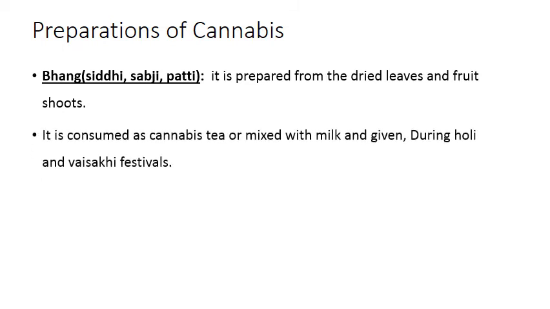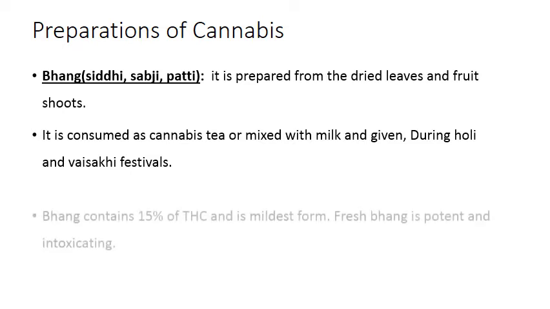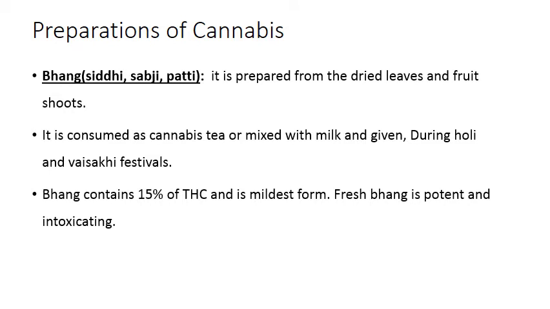This bhang is consumed as cannabis tea or it is mixed with milk. You can even add almonds and spices to the preparation, and it is given to people during Holi and Vaisakhi festivals. Bhang contains a very limited amount of tetrahydrocannabinol, in a concentration of 15%, and is considered to be the mildest form.